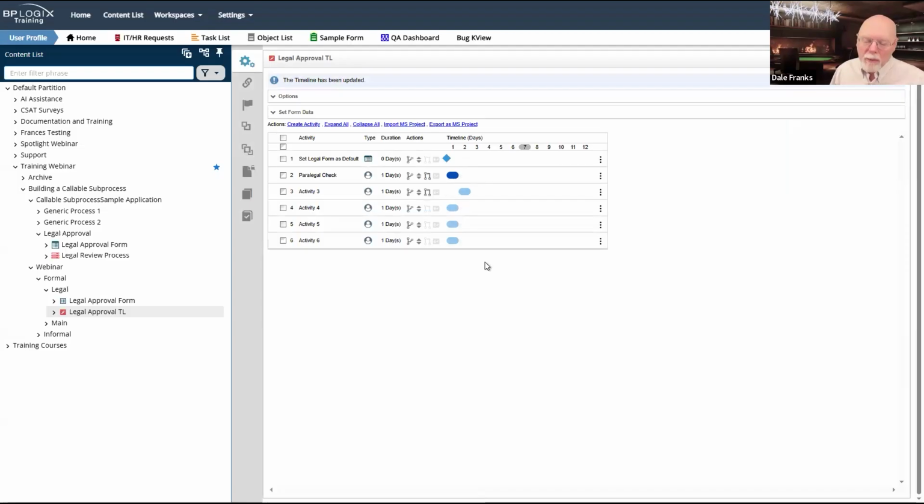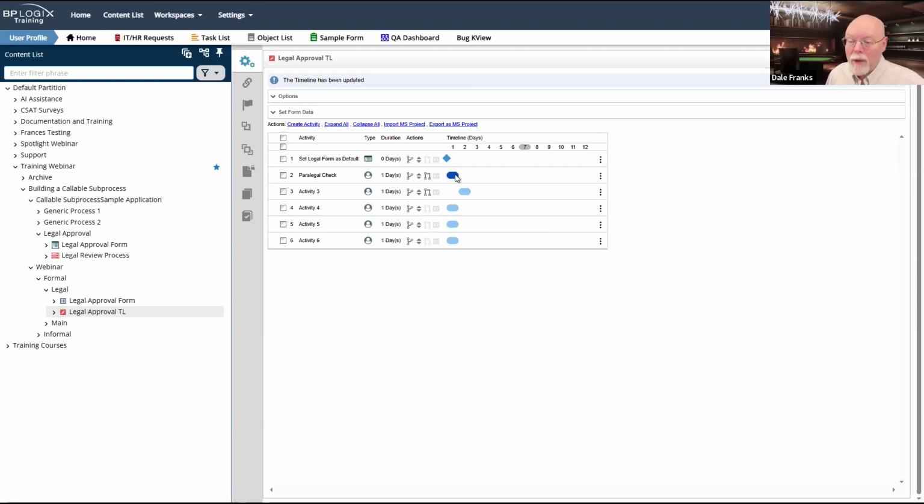I probably should encapsulate this in an approval loop. I didn't, and it's too late. I have to ask your forgiveness. I should have, but I didn't. So let's assume that we've created the appropriate approval loop, and everything from paralegal check down is inside an approval loop. Again, we're not going to go through the actual details of how this works, so we're just going to kind of do this quick and dirty.